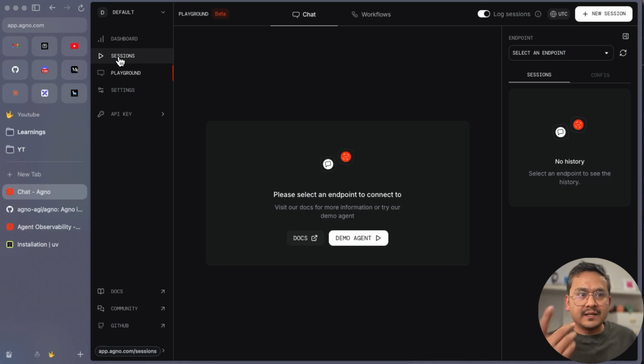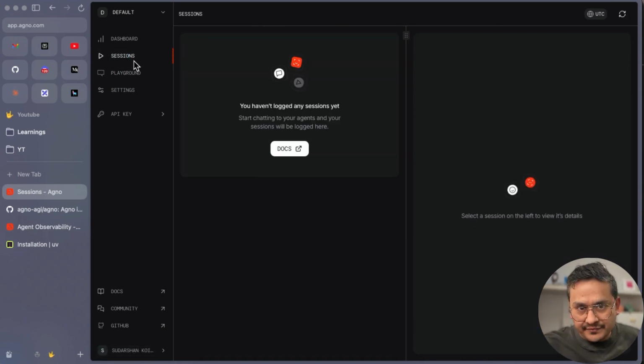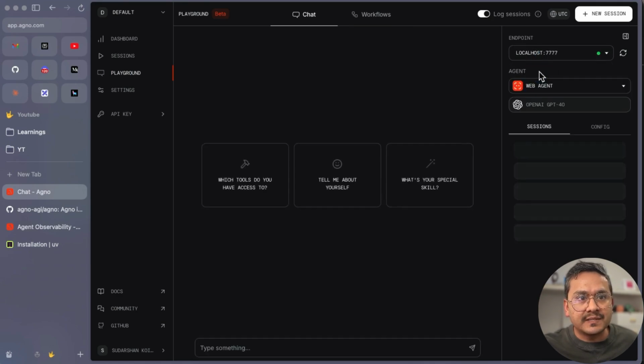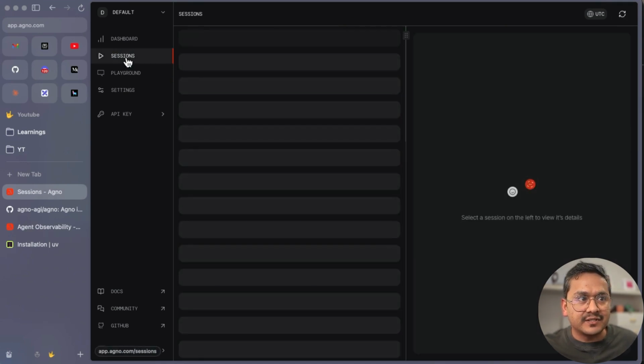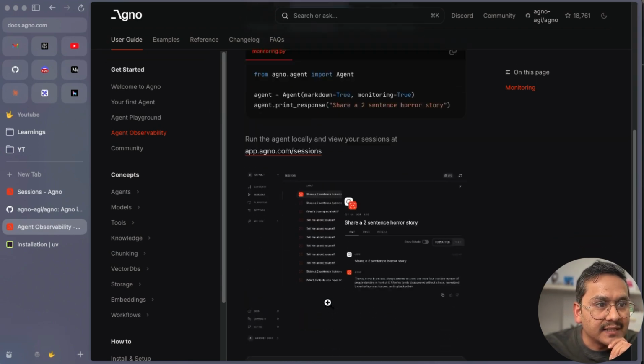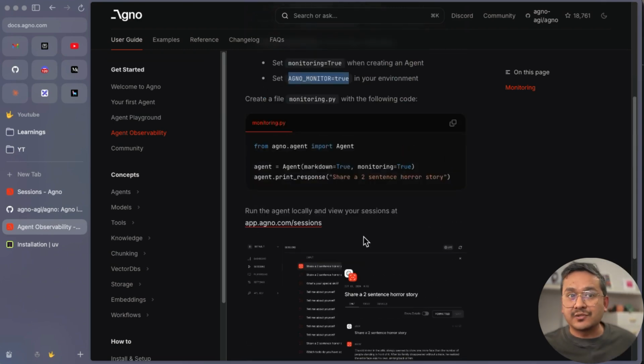Maybe it is still in the process of being made, but if you are from AGNO, maybe you can provide some suggestions why it is not on here, but it is showing in the agent side. For example, if I go to the playground, when I have this localhost 777, I can see the sessions most recent, but I'm not seeing it in the sessions tab shown here. If I go here, it says sessions, and I can see the sessions, but for some reason it is not shown here. I hope when you watch this video it will be already fixed.